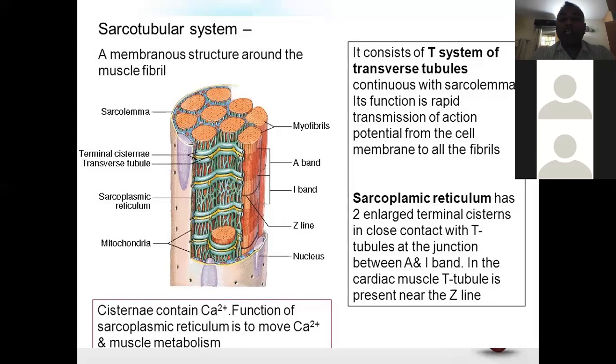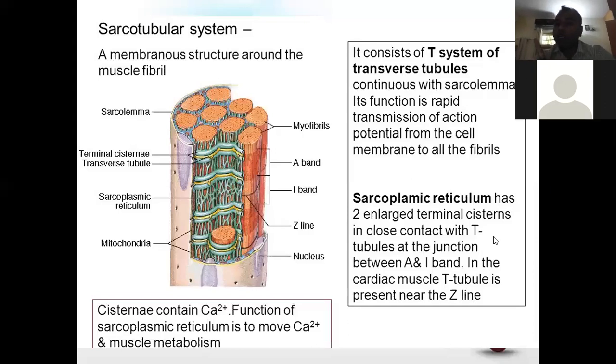So जो इस slide में यहाँ लिखा है sarcoplasmic has the two enlarged, it is about the skeletal muscle. But in the cardiac muscle, they are having only a one-to-one ratio. That is one cistern and one T tubule.